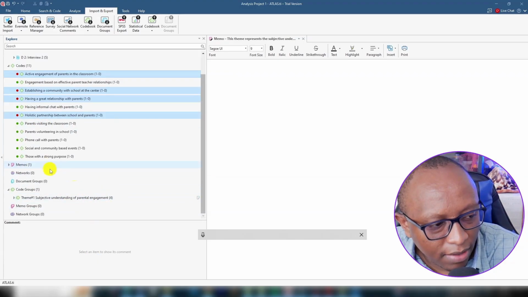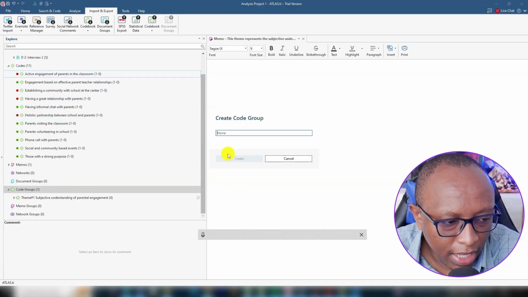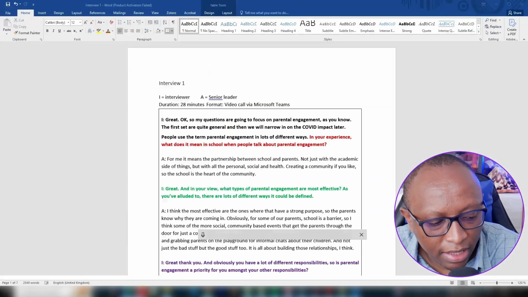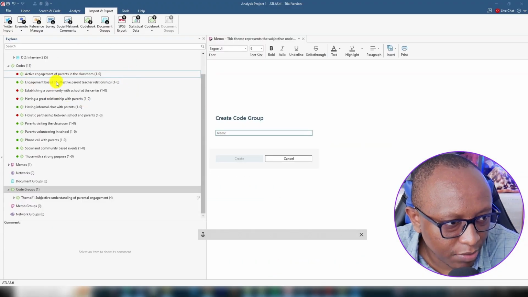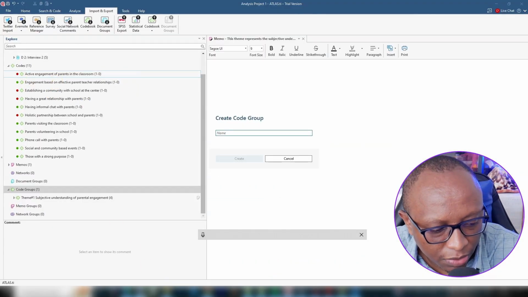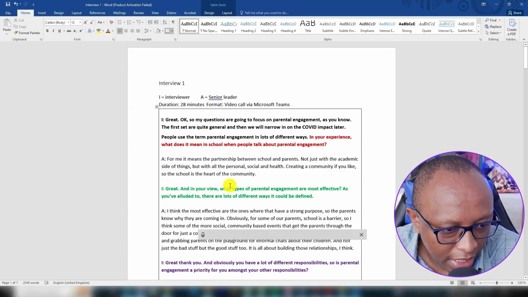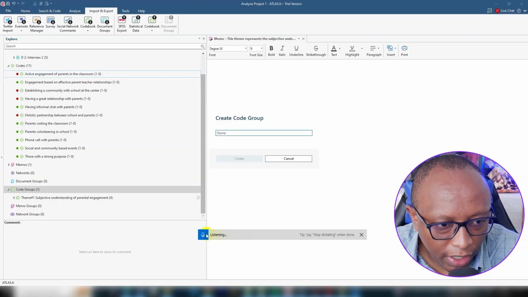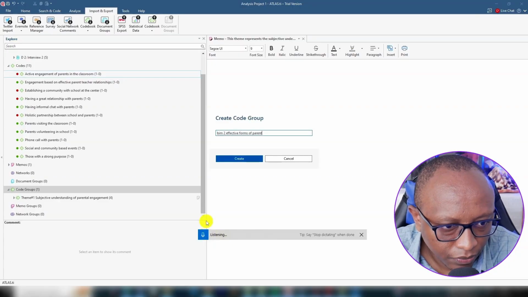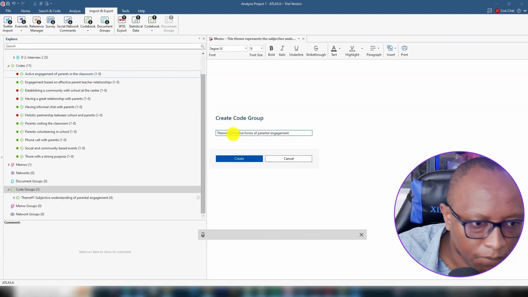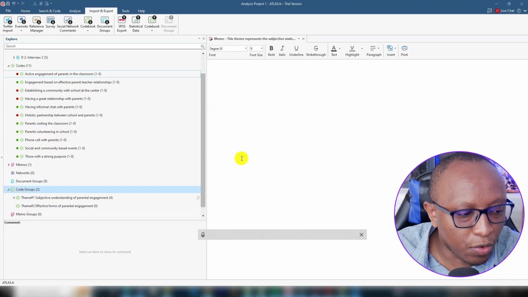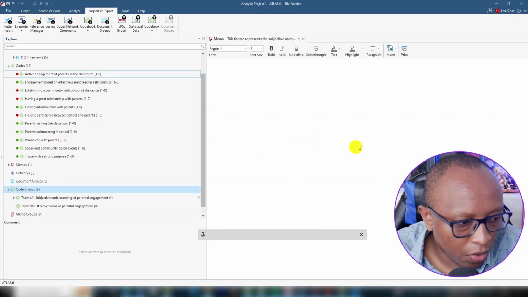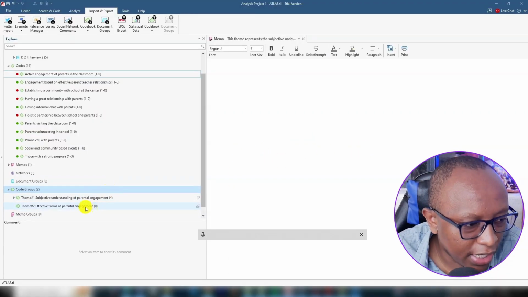Let's form another theme. Let's go to code groups. Okay, new group. And then let's see what the second theme will be. If you look at them, you will see engagement is based on effective teaching relationships. Now consider the question that was being asked: what types of parental engagement are most effective? So this theme can be theme 2, effective forms of parental engagement. Then we press create.